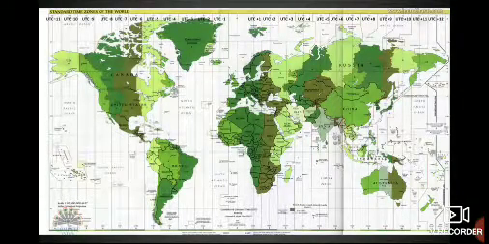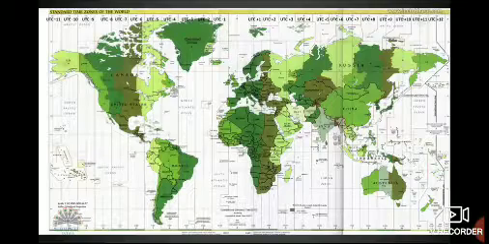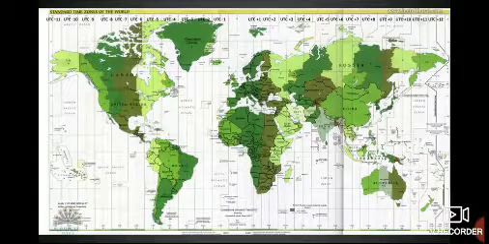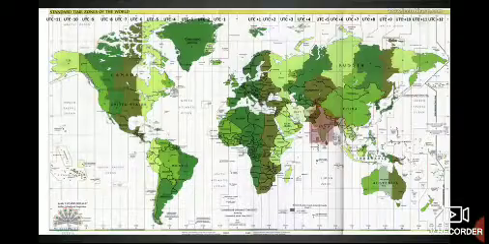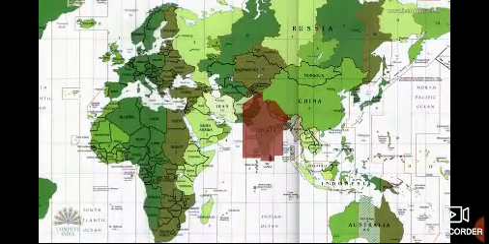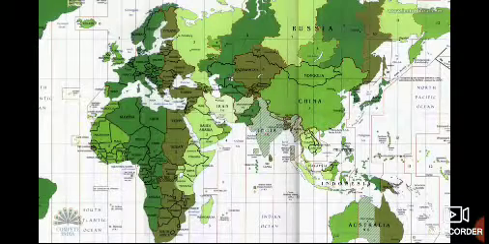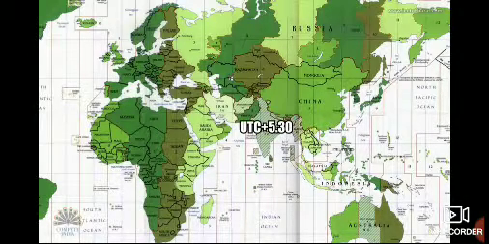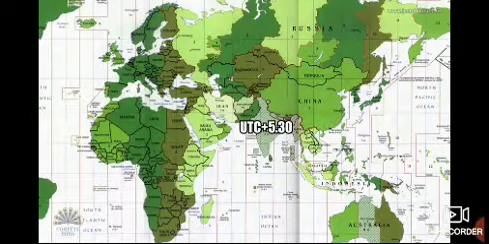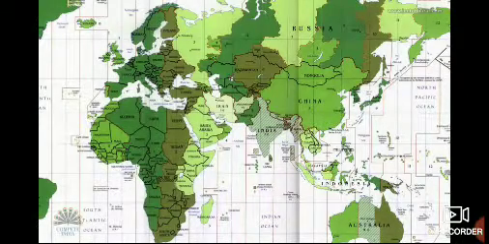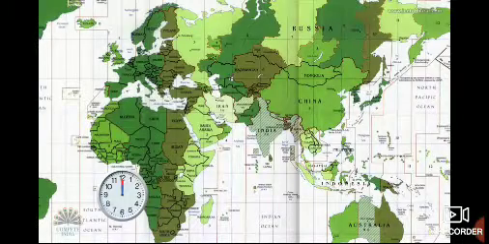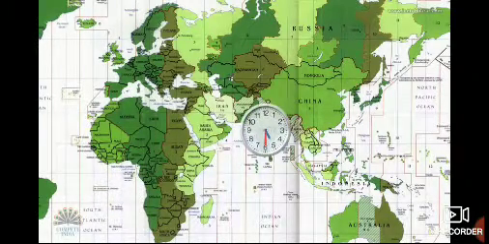It is important to note that some countries have non-standard time zones, usually with a 30-minute offset. Some also have a 45-minute offset as well. For example, India maintains a time zone of 5 hours and 30 minutes ahead of Coordinated Universal Time. So we write it as UTC plus 5 hours 30 minutes. It means if it is 12 noon at Greenwich in London, the clock in India would be 5:30 p.m.